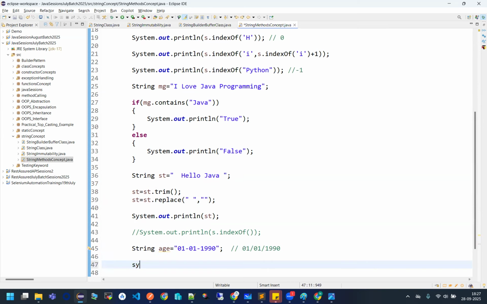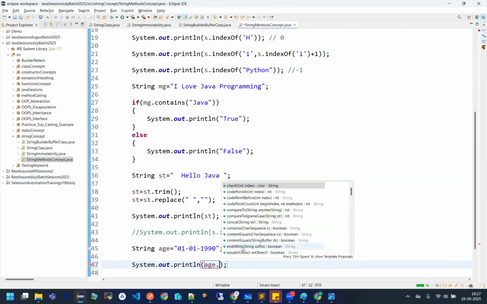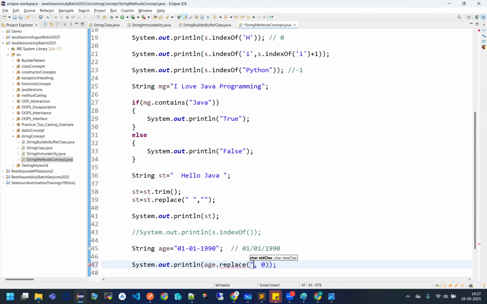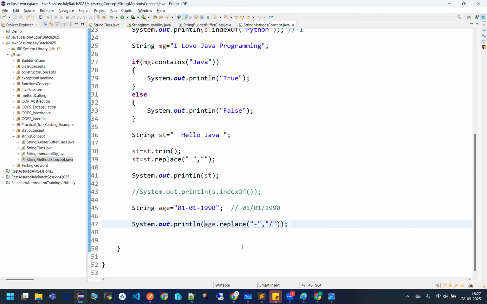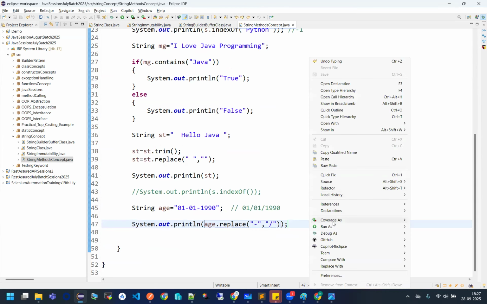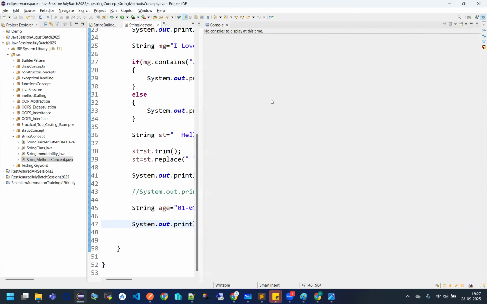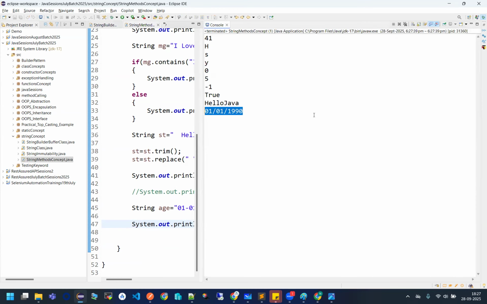Simple. I really want to print it. Directly I can do it, or I can just store it also. I am saying replace my this hyphen with this one. That's it. And print it. See this now. See, I got the value. So in this way the replace method works, and it is used very much.